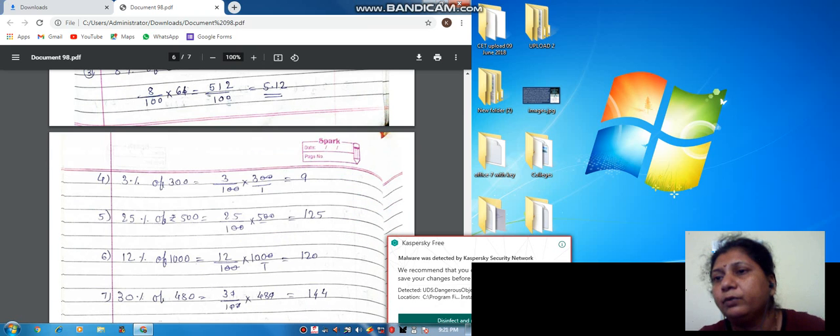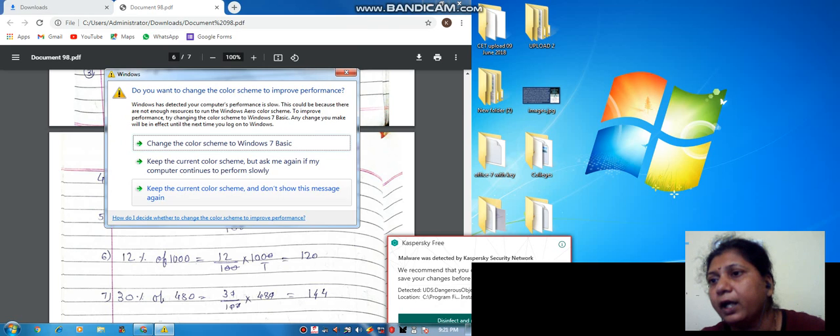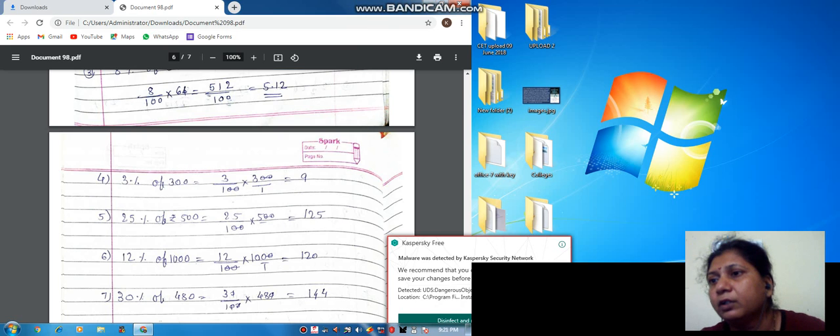Now next, 3% of 300, that is 3 upon 100 multiplied by 300. So two zeros will be cancelled, otherwise we can say we can divide by 100. So it becomes 3 and here becomes 1. 3 threes are 9, 9. Then 25% of rupees 500. 25% means 25 upon 100 multiplied by 500. Okay, so two zeros and two zeros will be cancelled, here two zeros will be cancelled and 25 fives are 125. Get it?